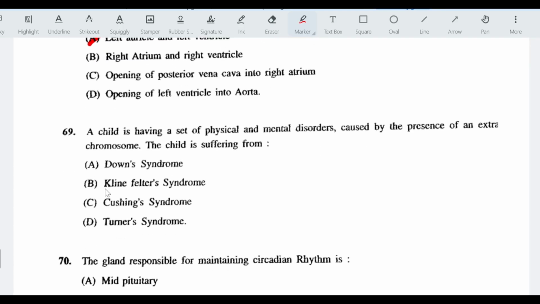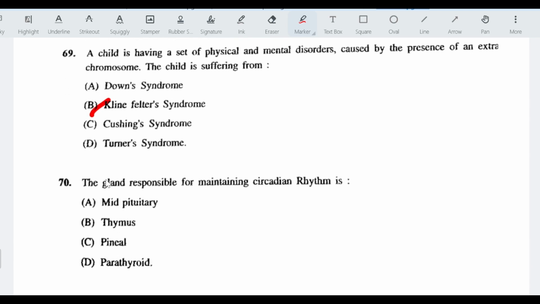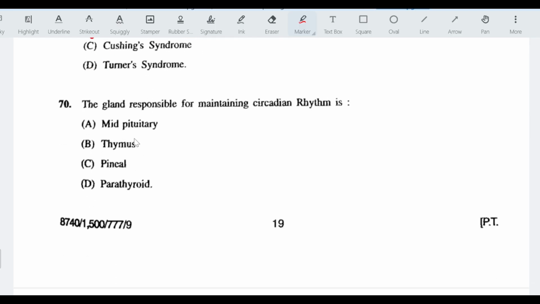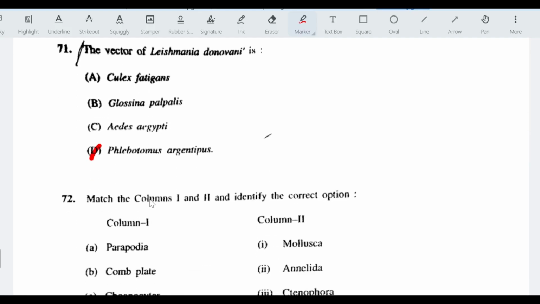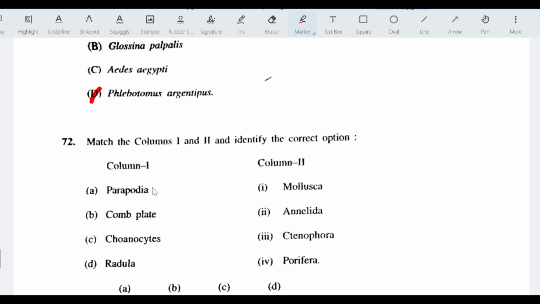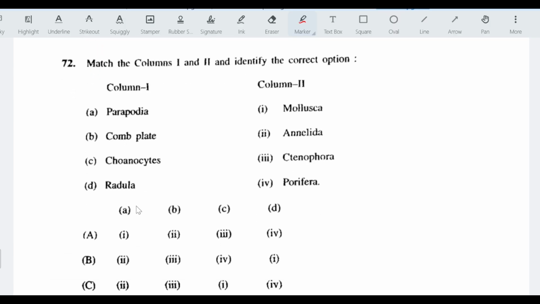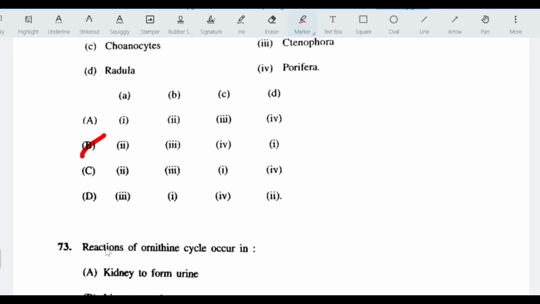A child having a set of physical and mental disorders caused by the presence of an extra chromosome, the child is suffering from Klinefelter syndrome. The gland responsible for maintaining circadian rhythm is pineal. The vector of Leishmania donovani is Phlebotomus argentipes. Match the column 1 and 2 and identify the correct option. The answer here is option B.